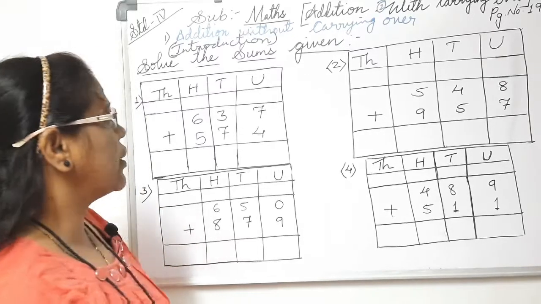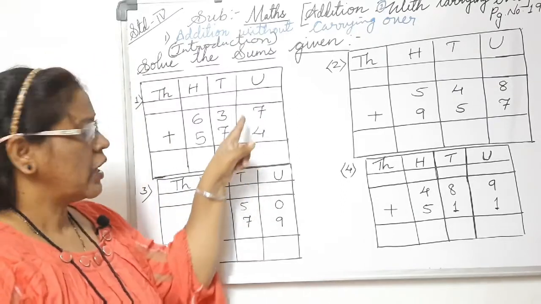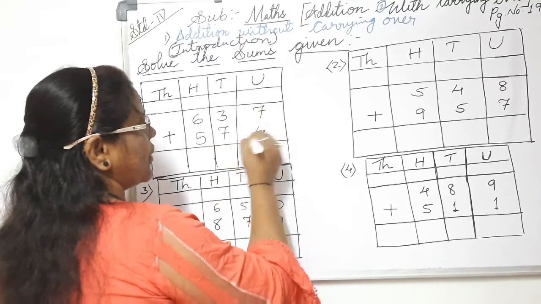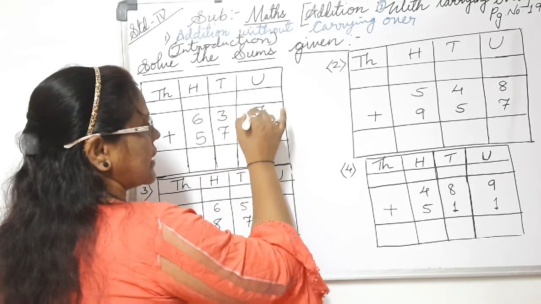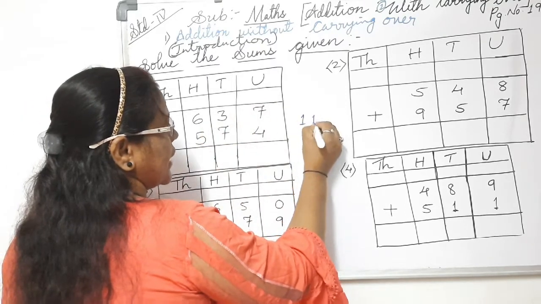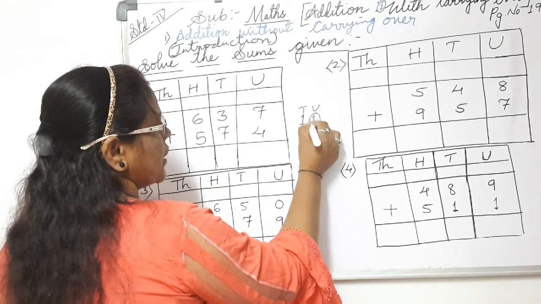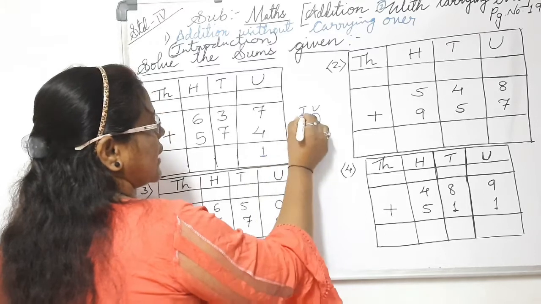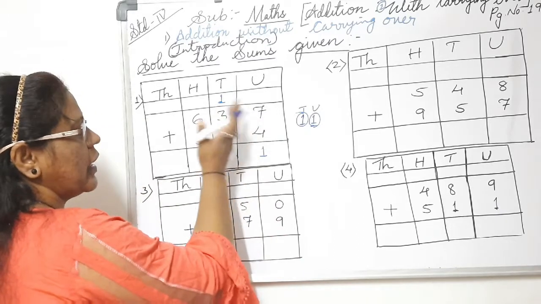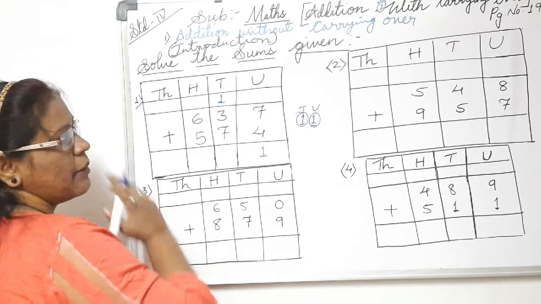First we'll start with the units place. Here in the units place, the first number is 7 and then 4. So 7 plus 4, how much? It is 11. So we write 11 like this. The unit digit you put down here, and the tens digit you give as a carry over here. This is called carrying over. One number you give to the next place value.